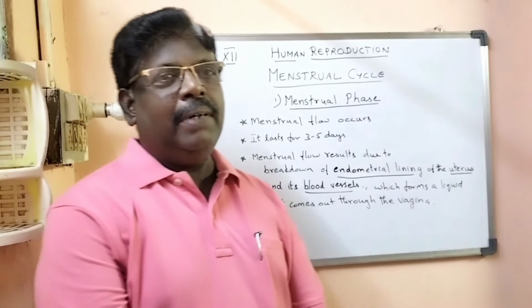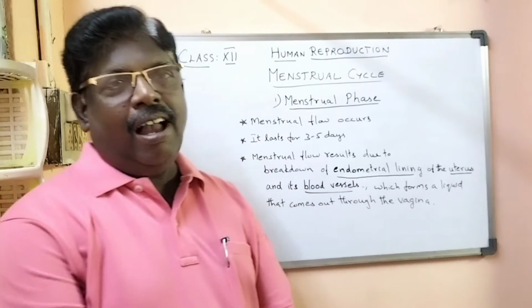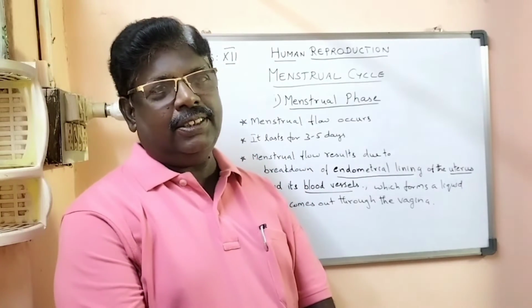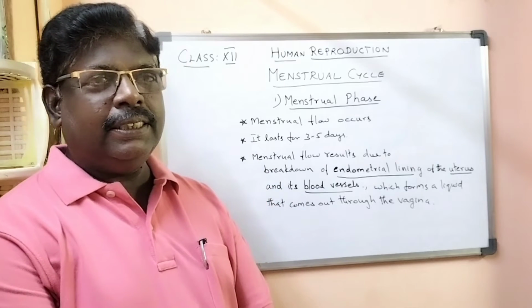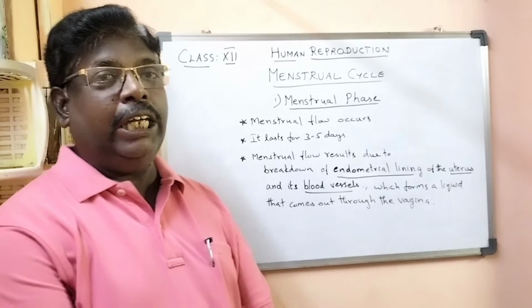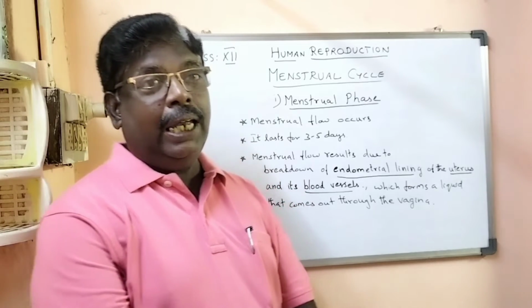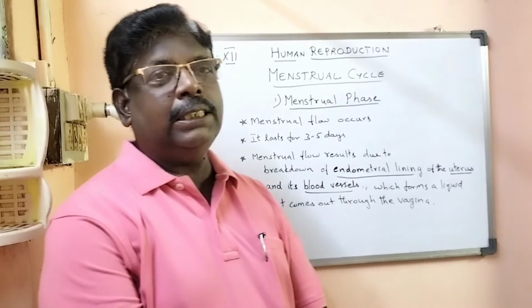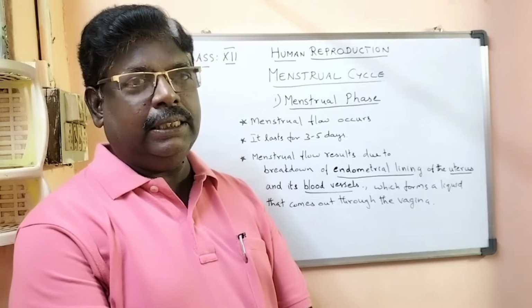Menstrual flow occurs and it lasts for 3 to 5 days. It is due to the breakdown of the endometrial lining of the uterus along with blood vessels.